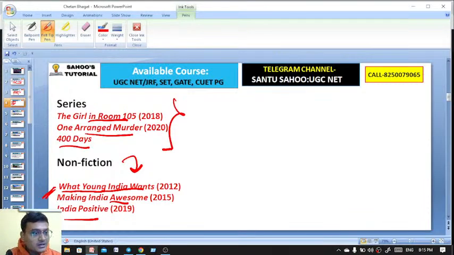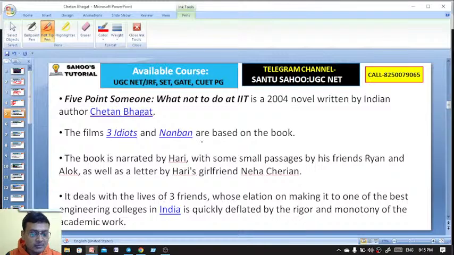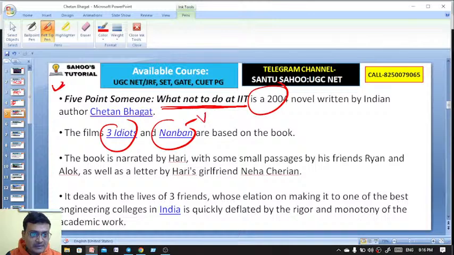So let's dive into 5 Point Someone. 5 Point Someone is the first important novel by Chetan Bhagat, having the subtitle What Not to Do at IIT. Remember this subtitle of Chetan Bhagat's work, 5 Point Someone. This novel was published in the year 2004, and the films like Three Idiots and Nanban, that is in Tamil, are based on the book.